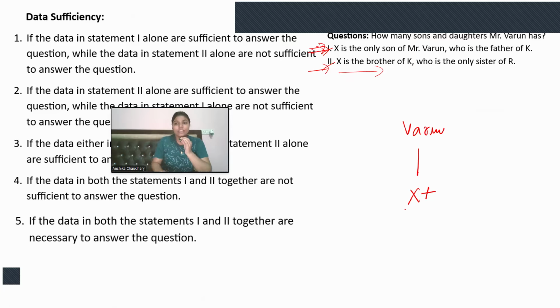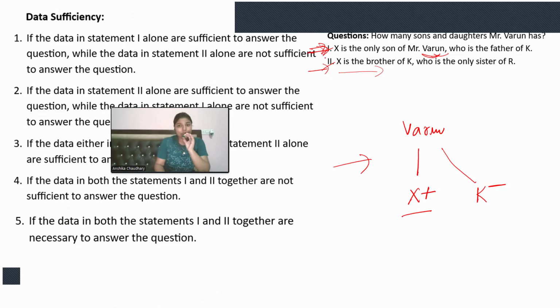Who is the father of K? Now, we are talking about this. X is the only son of Mr. Varun. Who is the father of K? Mr. Varun is the father of K. So, if X is the only son, K must be a daughter, right? So with statement 1, we are easily getting that one daughter and one son are there. But again, we need to check statement 2 also.